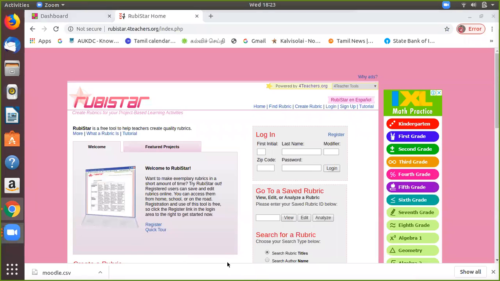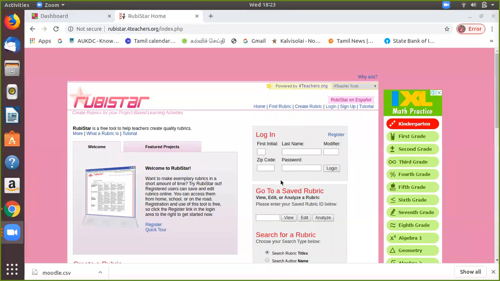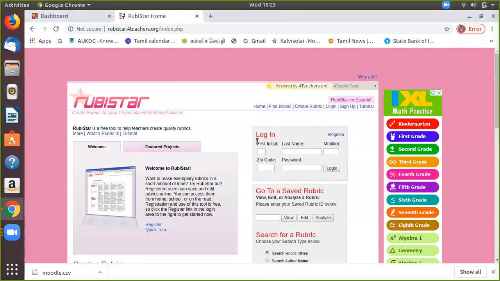Have anybody seen this tool? Hello, all the participants, has anybody seen this tool, RubyStar?